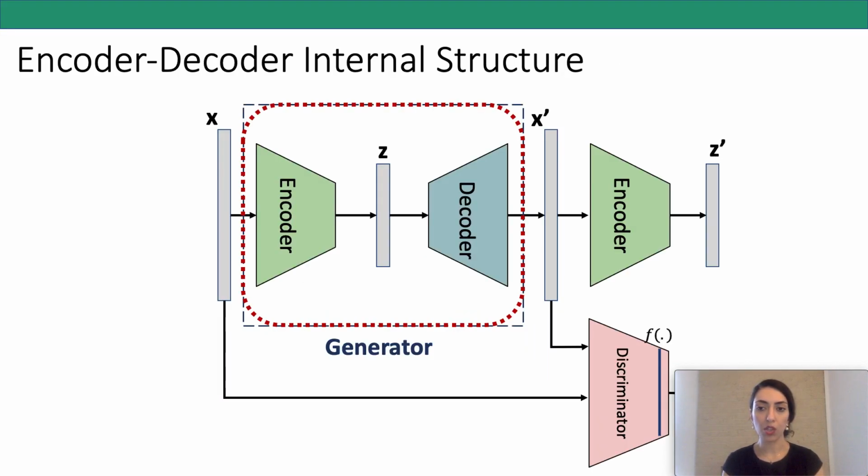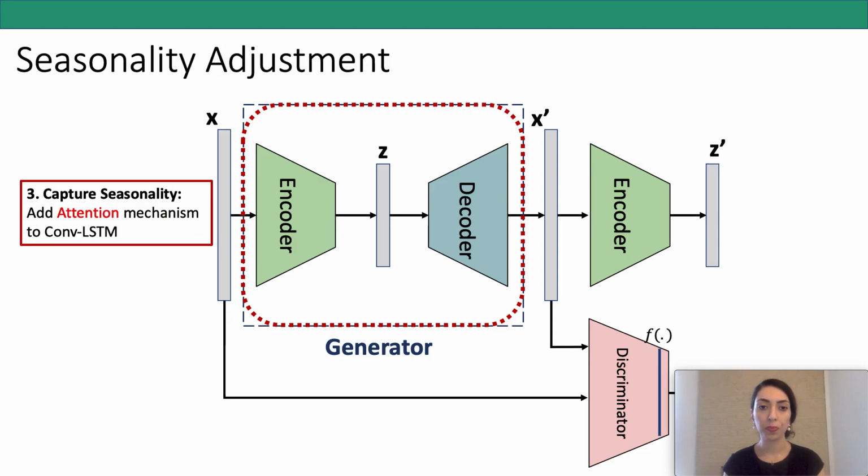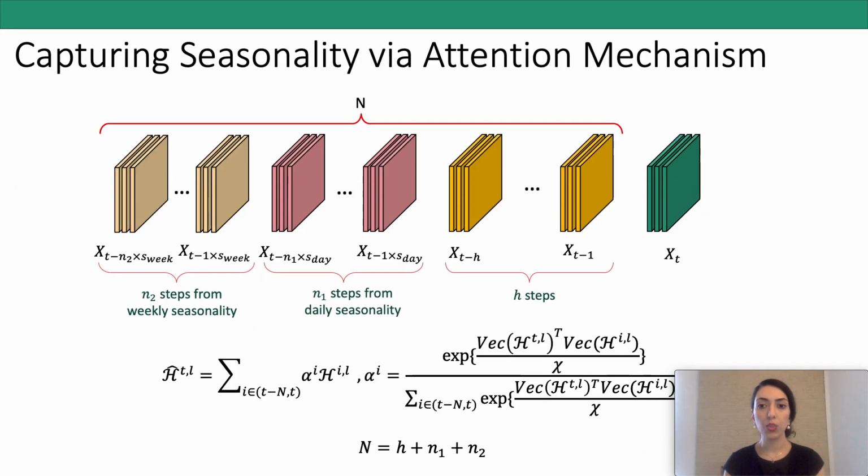With such an input, our generator needs to capture both spatial and temporal dependencies. Therefore, we add convolutional LSTM layers to this structure. Furthermore, we need to adjust for the seasonality patterns within this structure. And we do so by adding an attention mechanism to convolutional LSTM layers. We do so by appending the previous seasonal steps to our input and letting the attention weight mechanism decide which of these previous steps are contributing the most to the reconstruction of the input.